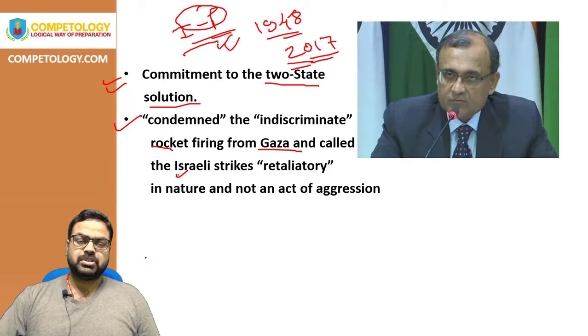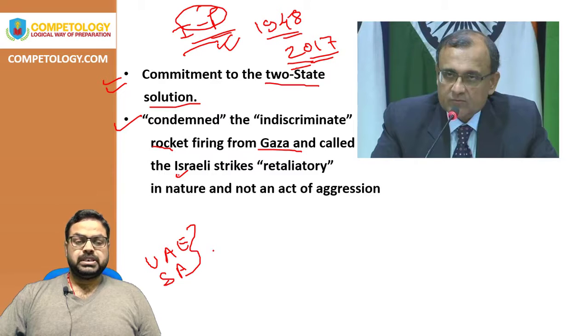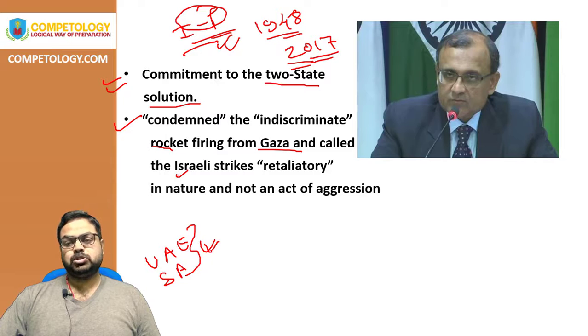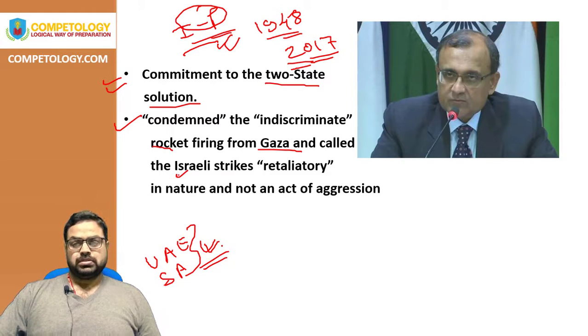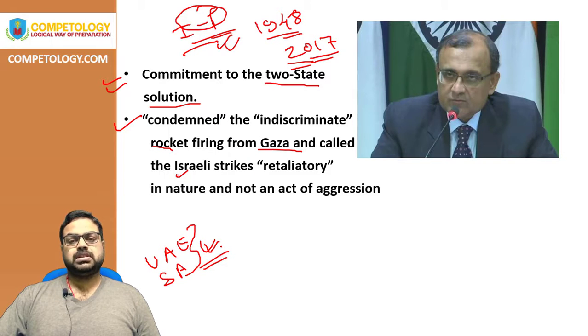However, in recent times we had seen that diplomatic relations had been established between UAE, Saudi Arabia and Israel and some other countries because of the mediation of Donald Trump, the earlier US president. However, after the coming of Joe Biden, this process has stalled because Joe Biden is not so pro-Israel and he is pro non-violence. He is also saying that there should be non-aggression, the situation should not be changed on the ground level at the Israel-Palestinian borders, and the Gaza Strip should not be reduced.